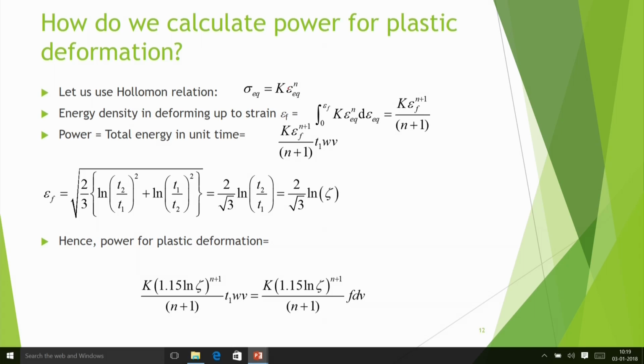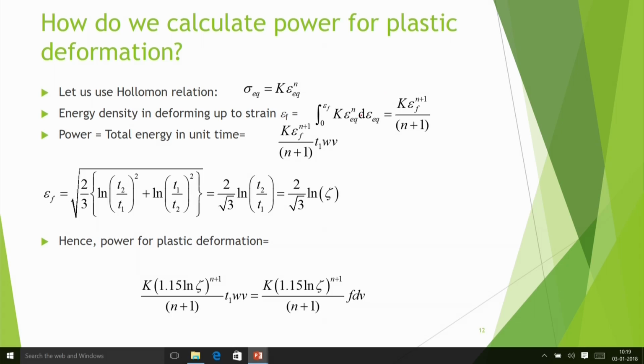Now the energy density in deforming up to strain epsilon F. Suppose I know that this is my fracture strain, that means this will be the strain causing the fracture. Then we can integrate from 0 to epsilon F, K epsilon EQ to the n, d epsilon EQ. Stress into strain gives me the energy density, that means energy per unit volume.